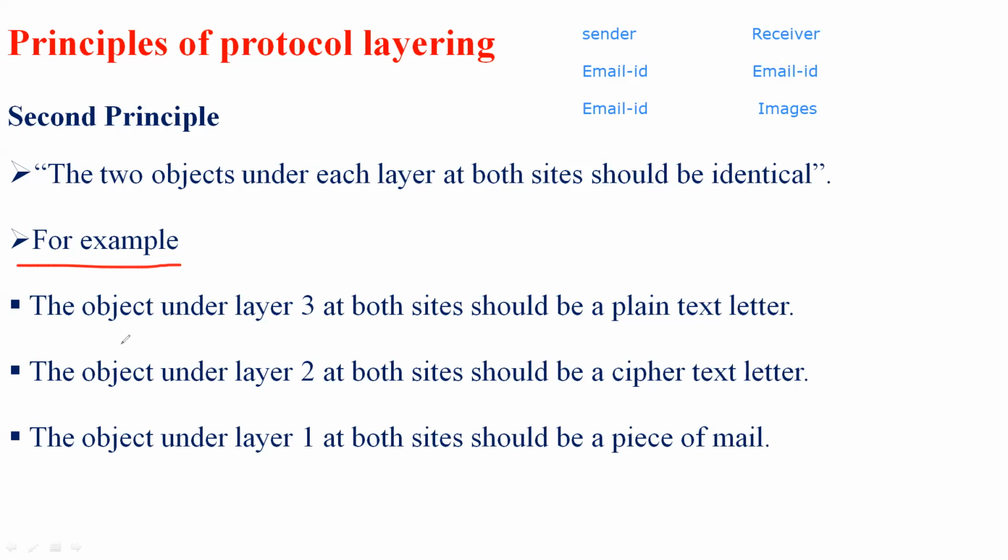At layer 3 of both AND and Maria, it should be plain text. At layer 2 of both, it should be ciphertext. At layer 1, both should have a piece of mail. So it is about the second principle: in order to exchange any messages, every object will have identical factors.